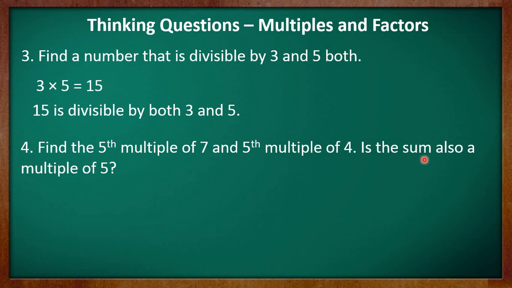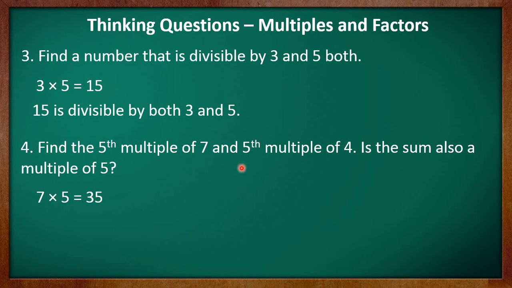Is the sum also a multiple of 5? Now kids, in this question, first you have to find the 5th multiple of 7. In order to find the 5th multiple of 7, you will simply multiply 7 by 5. And in order to find the 5th multiple of 4, you will simply multiply 4 by 5.